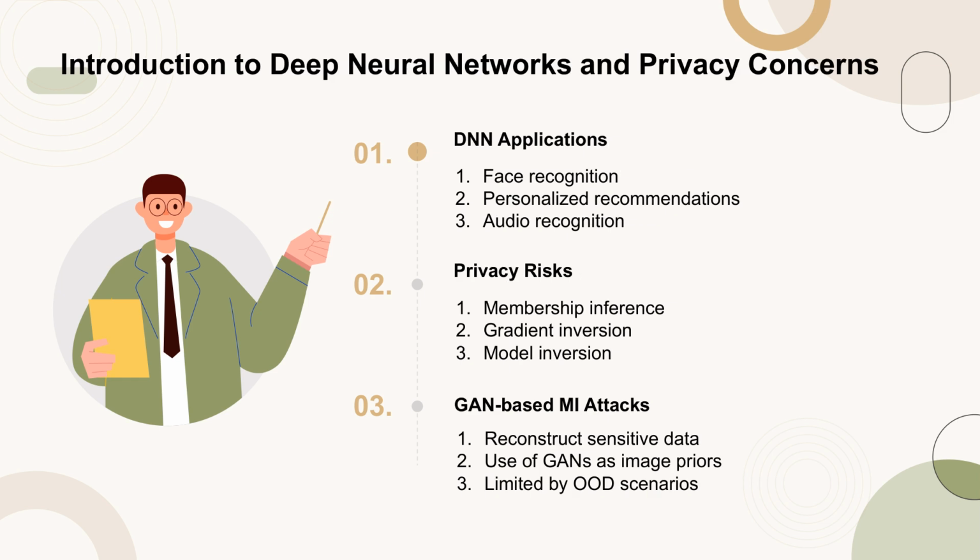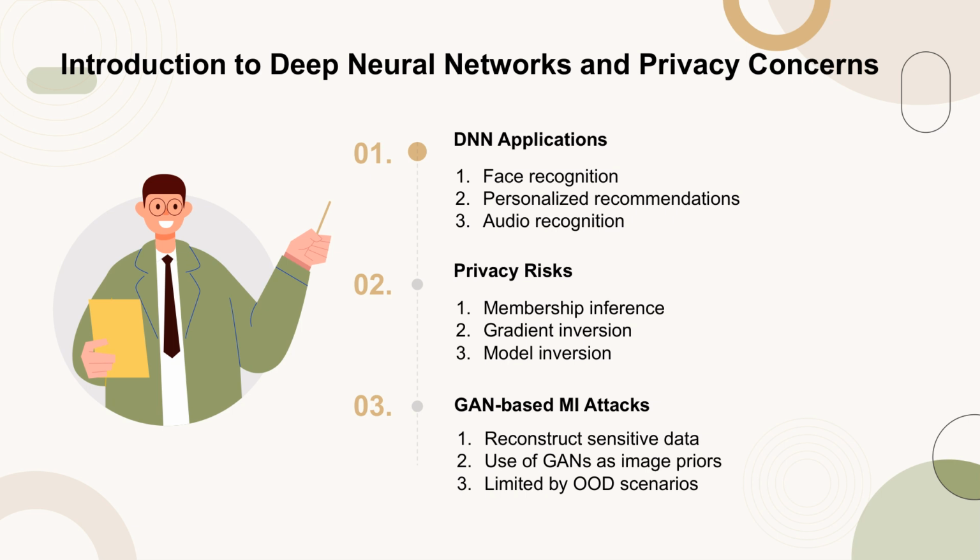Deep neural networks, DNNs, have seen significant advancements and are widely applied in various fields such as face recognition, personalized recommendations, and audio recognition. Despite their practical benefits, concerns about privacy and security have emerged. Recent studies have shown risks of privacy leakage, with adversaries potentially revealing private information from pre-trained models.